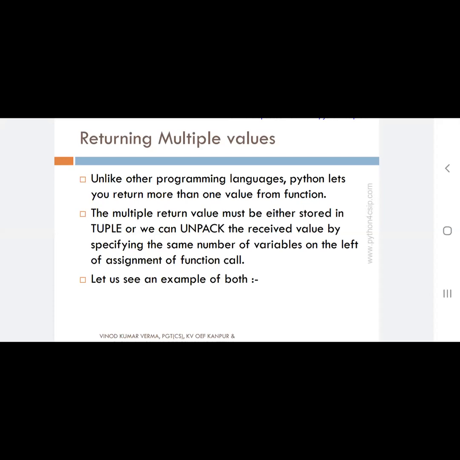It may be a string, a character, an integer, or whatever data type, but it will return a single value only. But in Python, we can return multiple values to the call statement. So that's why today we are going to see how a function will return multiple values to the call statement.